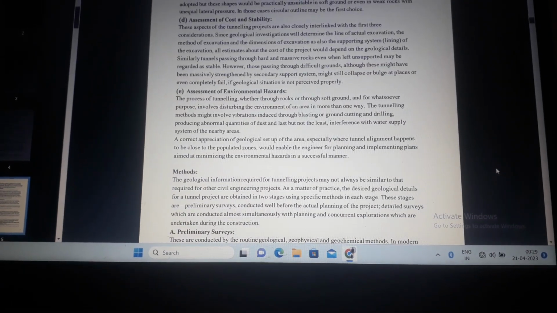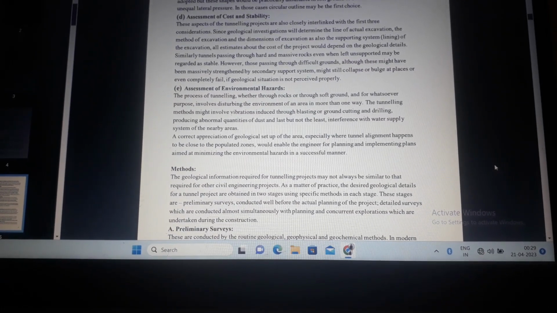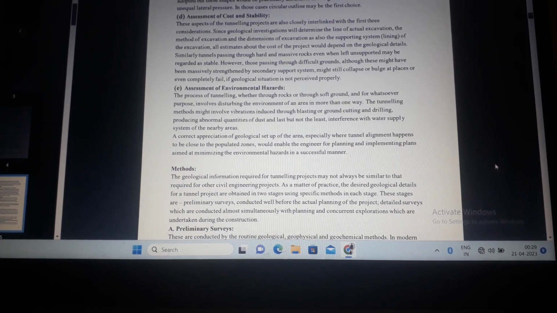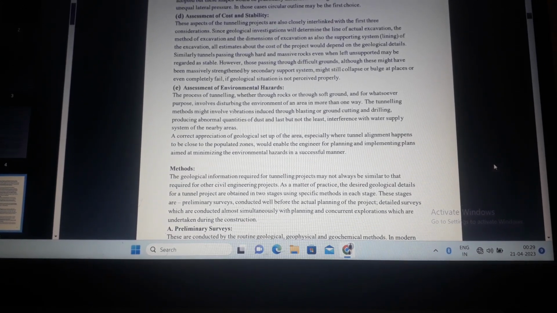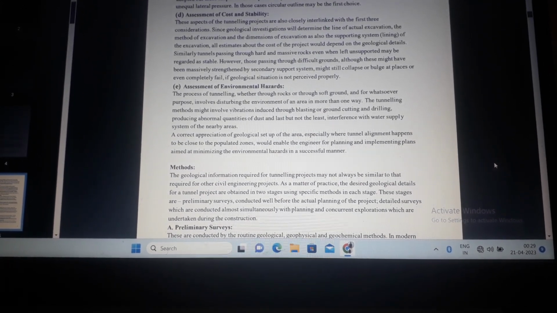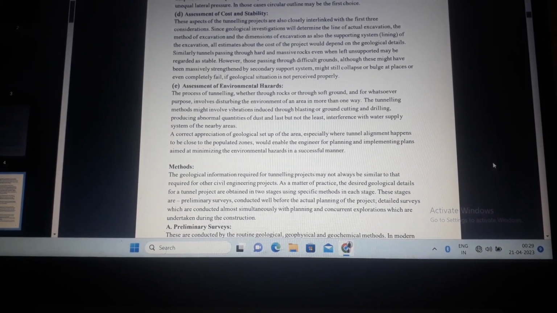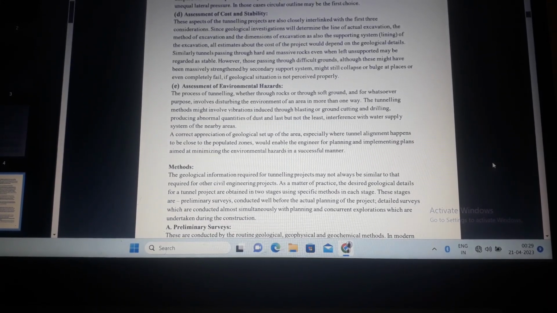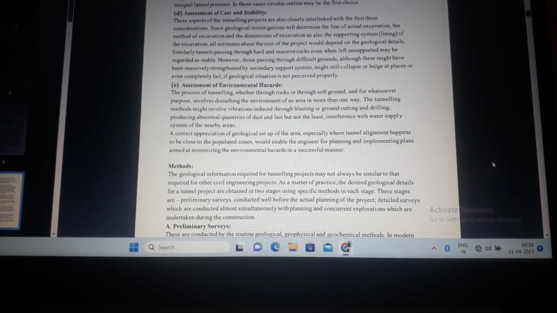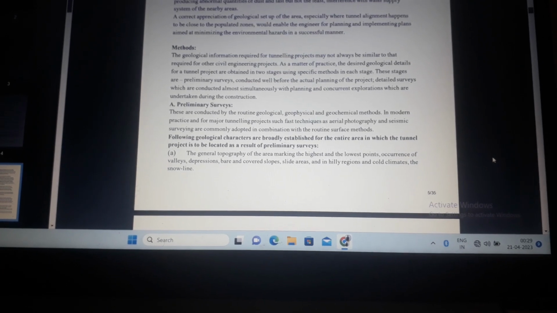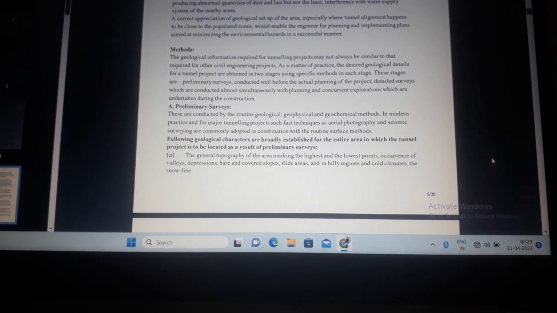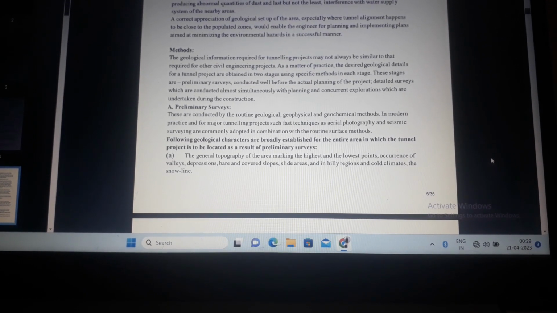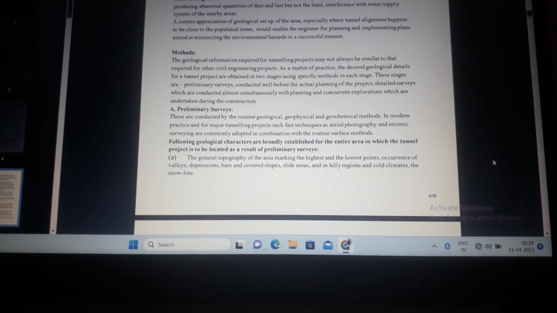Assessment of environmental hazards. The process of tunneling, whether through rocks or through soft ground, and for whatever purpose, involves disturbing the environment of an area in more than one way. The tunneling methods might involve vibration induced through blasting or ground cutting and drilling methods. The geological information required for tunneling projects may not always be similar to that required for other civil engineering considerations.